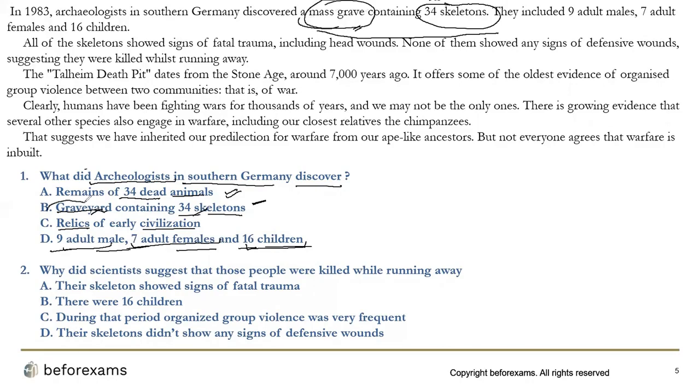So here lies the difference. It was a mass grave, but it was not an official graveyard. So this will be the incorrect option. Then they have said they included 9 adult males, 7 adult females, and 16 children. So these were 9 adult males, 7 adult females, and 16 children. Okay, so this will be your correct answer.